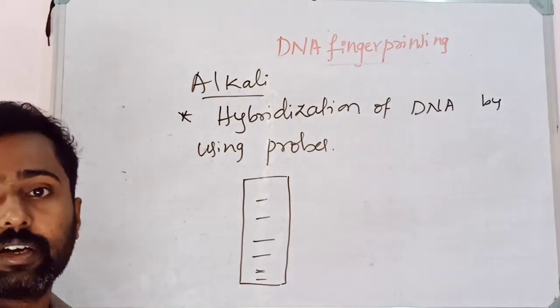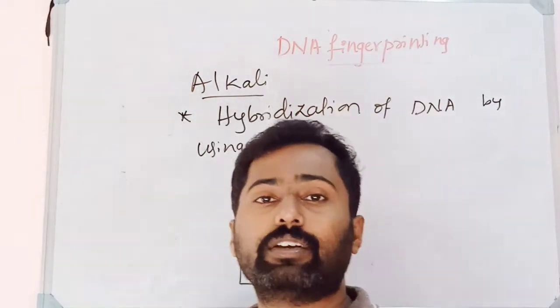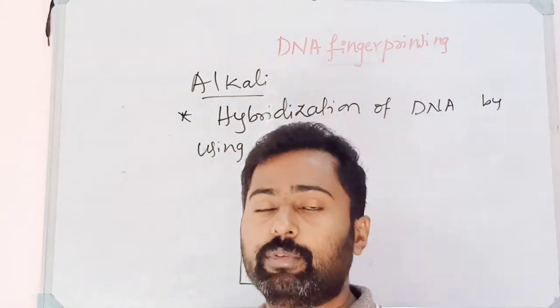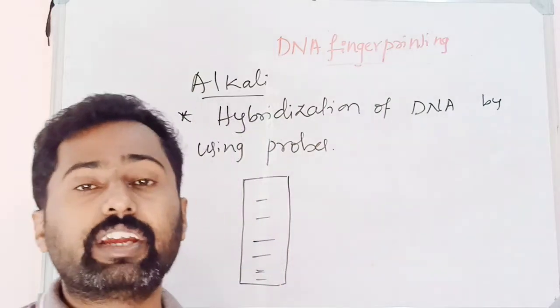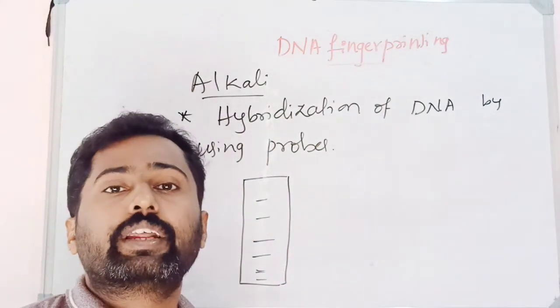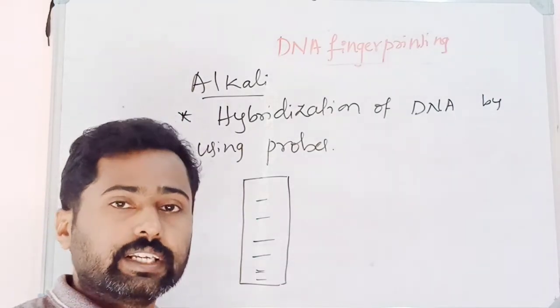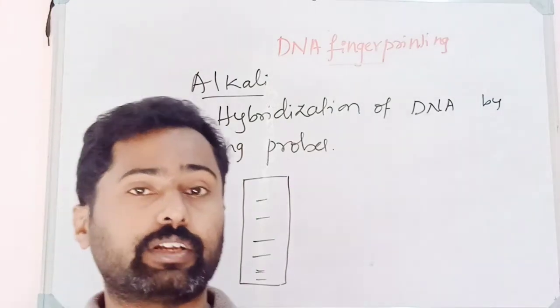What is a probe here? A probe is nothing but a smaller segment of DNA whose sequence is already known. It means it can bind with the VNTR sequences. As I said earlier, VNTRs, the variable number tandem repeat sequences, are found in the DNA and are particular for a particular person.